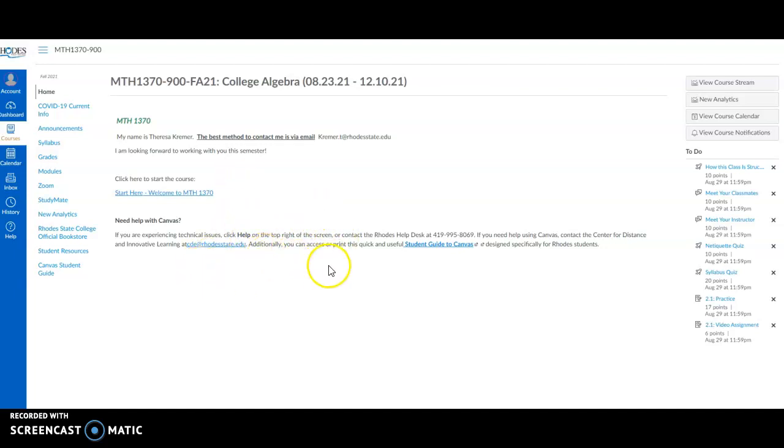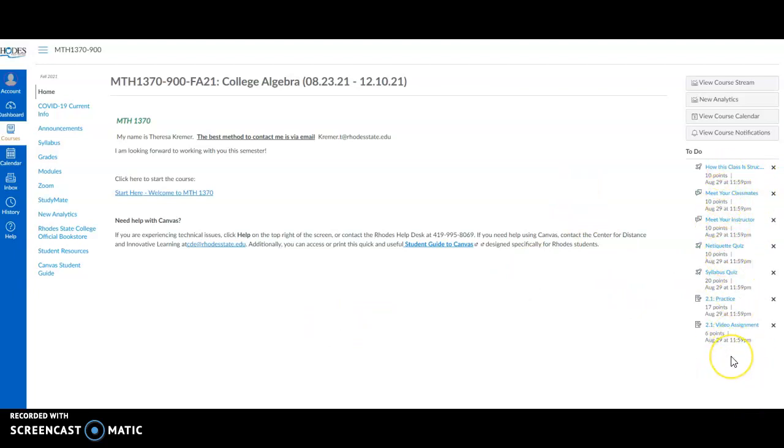Canvas is the platform that we will be using for the course, this website. If you are having any trouble, we do have a Rhodes State help desk. This is their phone number here. And there's a couple email addresses that you could use. I think the help desk has an email, but also the Center for Distance and Innovative Learning, their email address is listed there.